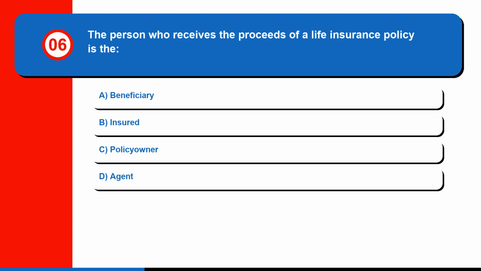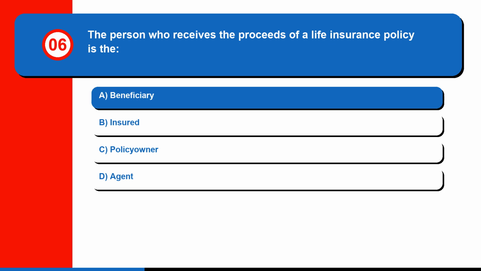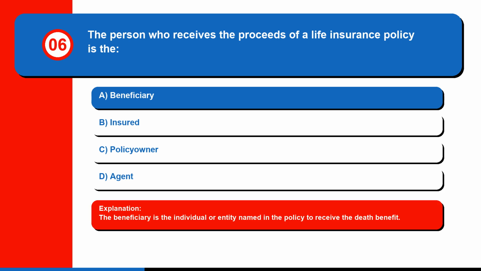Question 6. The person who receives the proceeds of a life insurance policy is the A. Beneficiary, B. Insured, C. Policy owner, or D. Agent. The correct answer is A. Beneficiary. The beneficiary is the individual or entity named in the policy to receive the death benefit.